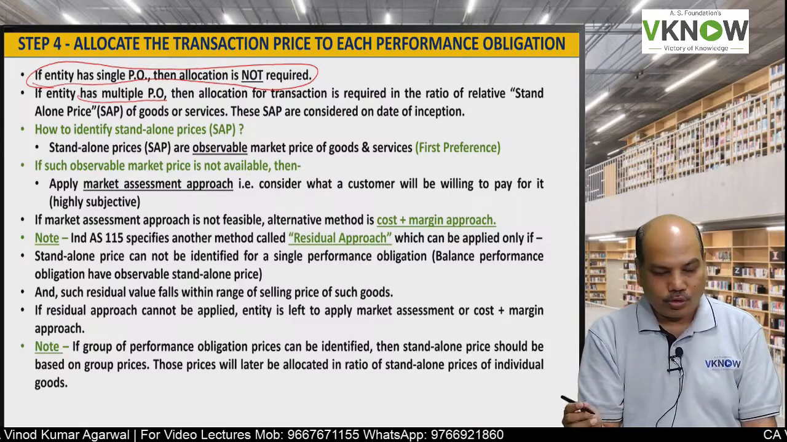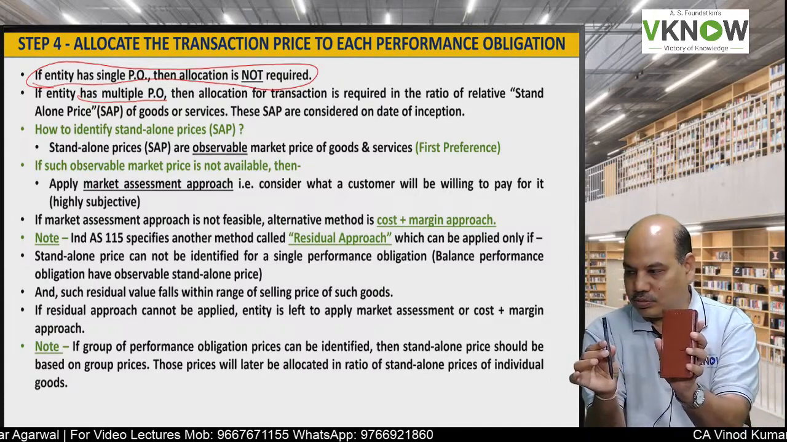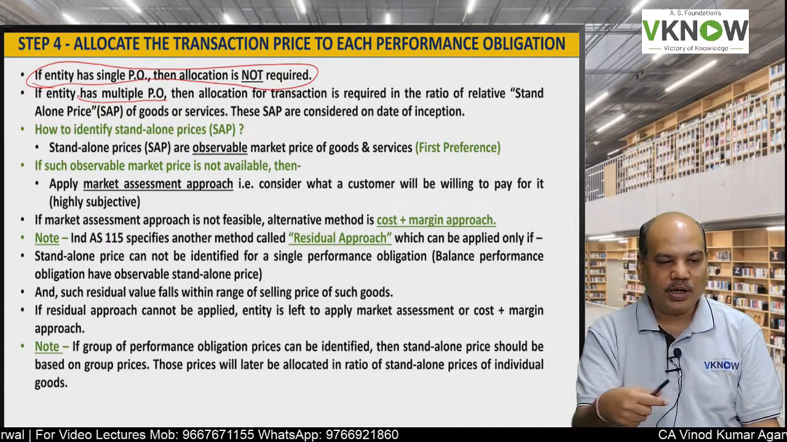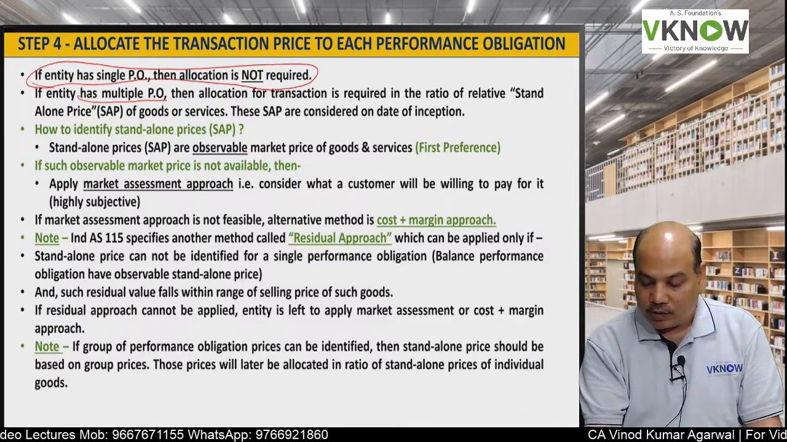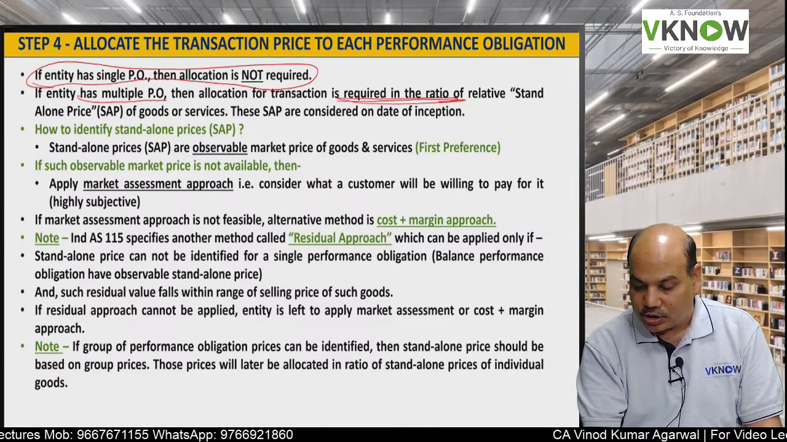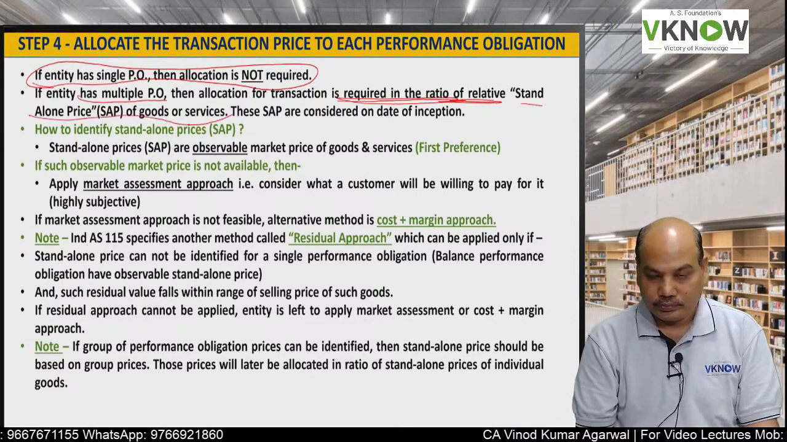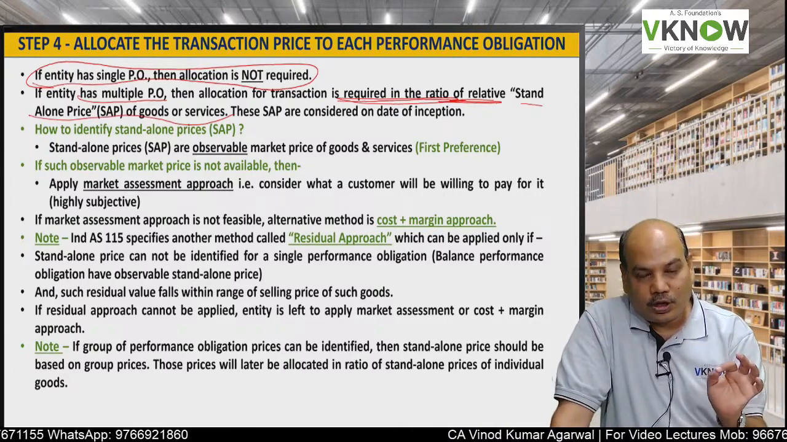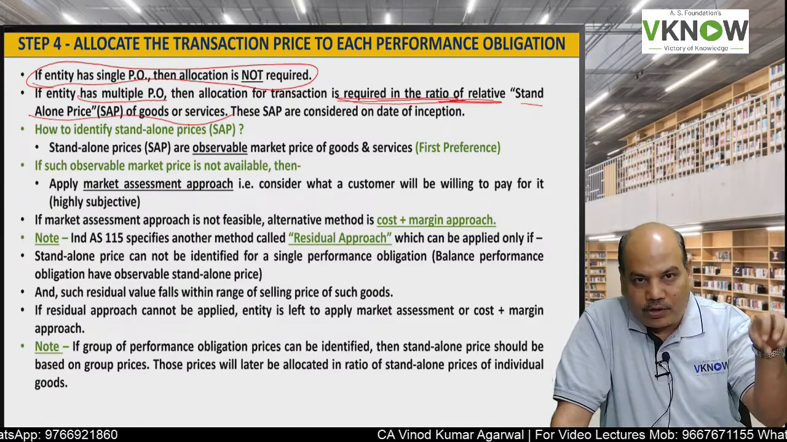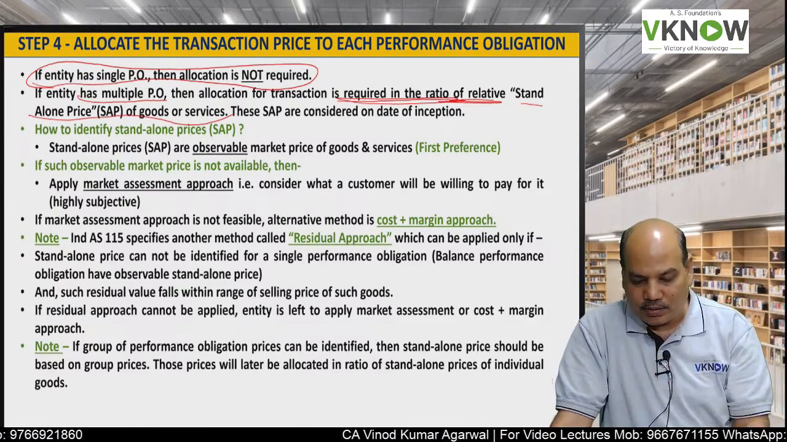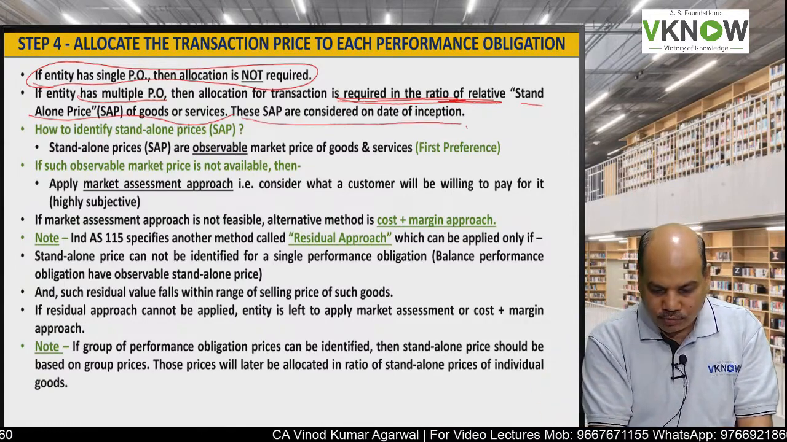Simple. If I am going to sell you this mobile phone and this pen also, both together, I said you buy mobile phone and this pen for 40,000 rupees, then I will have to allocate the consideration in the ratio of relative standalone prices of goods and service. So you will pay me 40,000, but I will have to allocate it in the ratio of standalone price of the mobile phone and the pen. These standalone prices are considered on the date of inception.